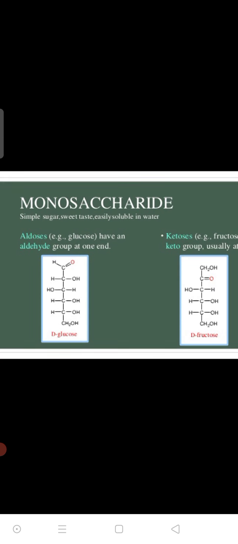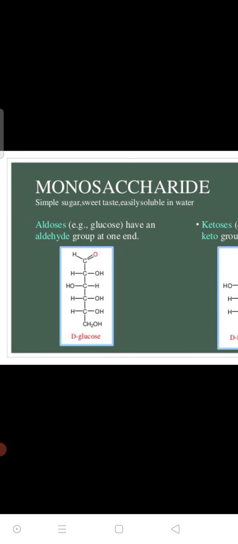In the case of the aldehydes, in the present diagram there is D-glucose. It is a dextrorotatory glucose, a 6 carbon compound, C6H12O6. The specific carbonyl group, CHO, is present at the first position, then CHOH, and finally on the last, the CH2OH. So the carbonyl group is present at one end of the sugar, at the first position or at the last position of the carbon.